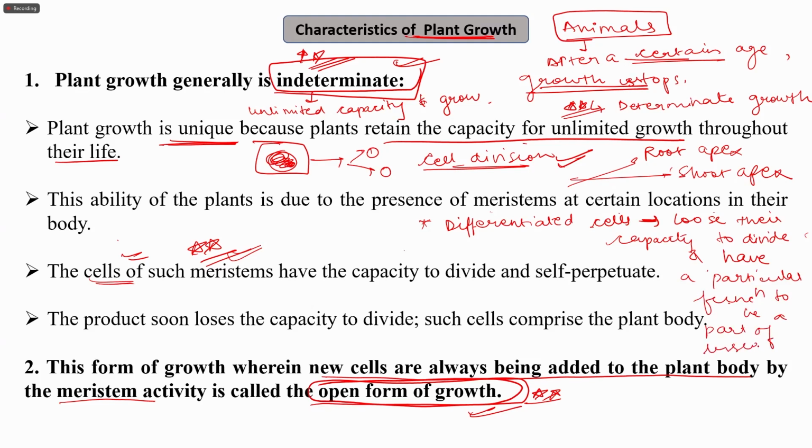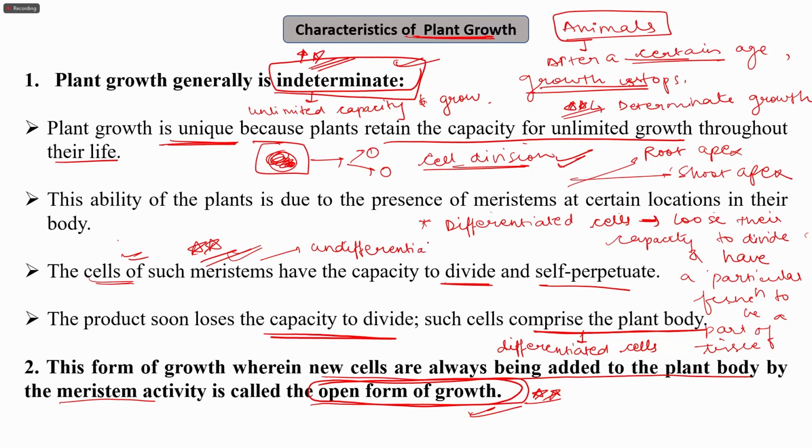So the products that lose the capacity to divide and comprise the plant body are actually the differentiated cells. However, the meristem cells that have the capacity to divide and self-perpetuate are undifferentiated. That is, they have not acquired any particular function, and their main function is to divide and grow.